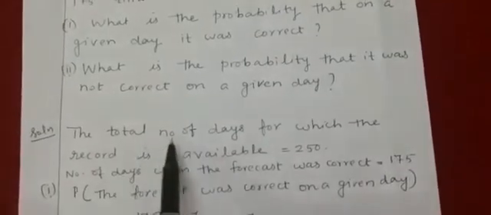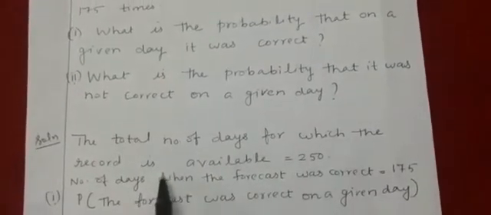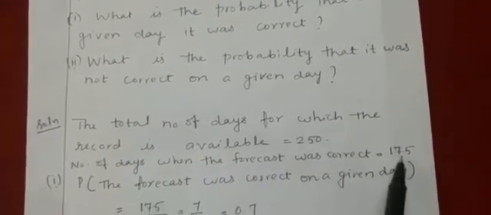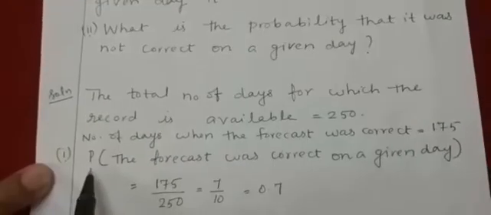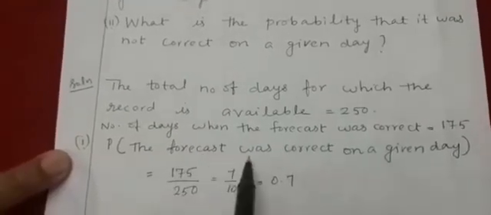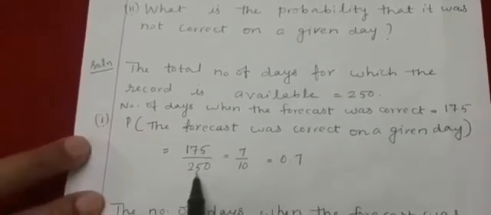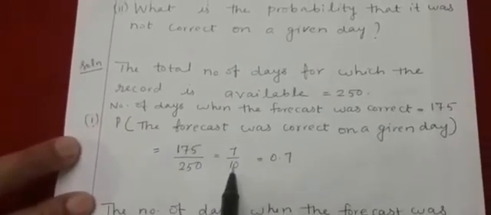You know that total number of days for which the record is available is equal to 250. And number of days when the forecast was correct is equal to 175 times, that is given. And therefore the probability that the forecast was correct on a given day is equal to 175 divided by 250, equal to 7 by 10, or you can write 0.7.